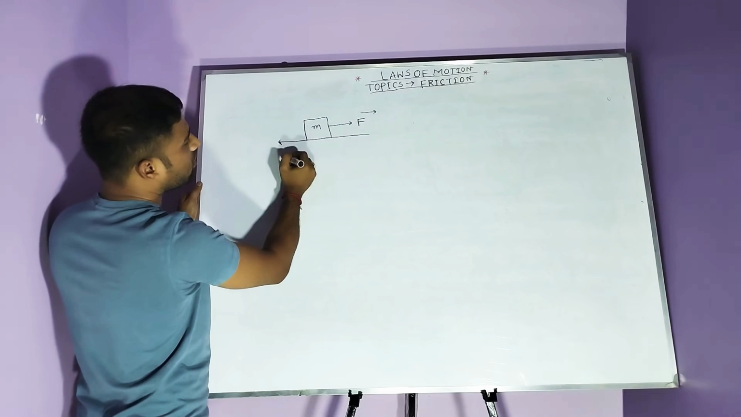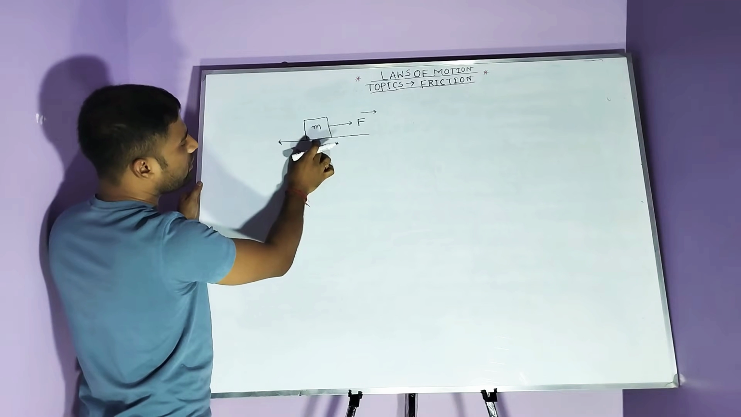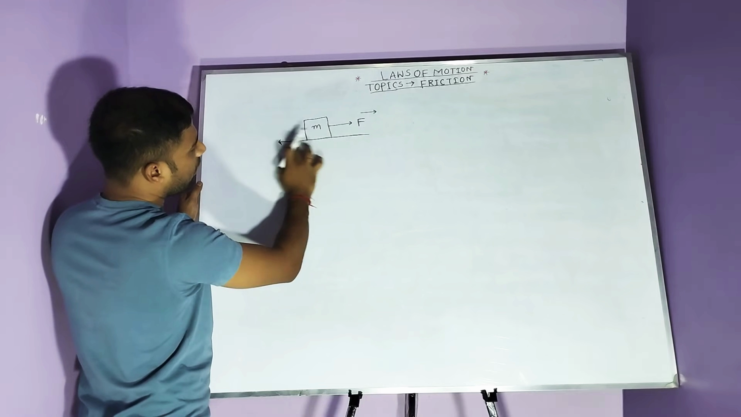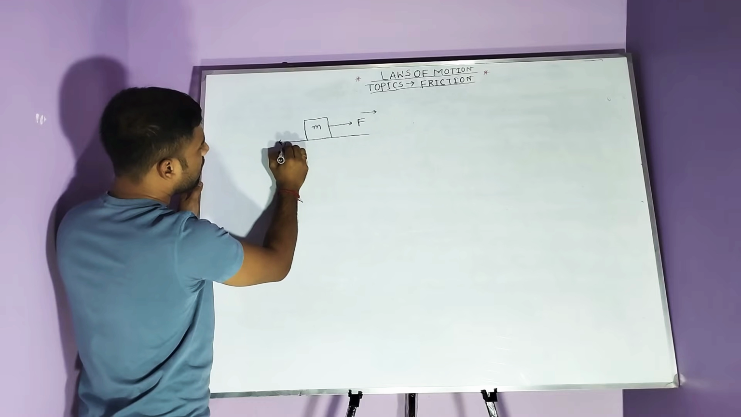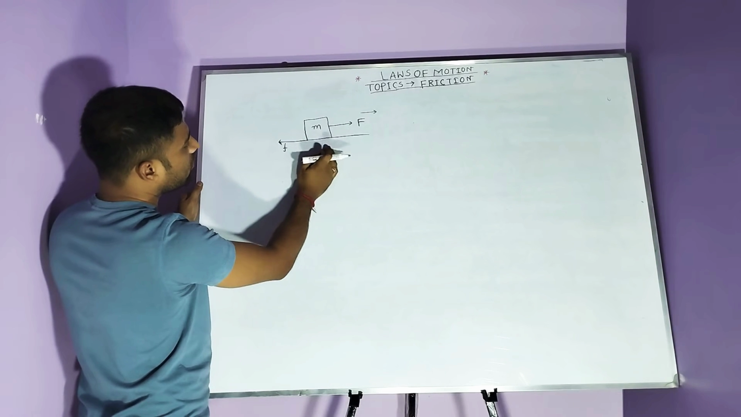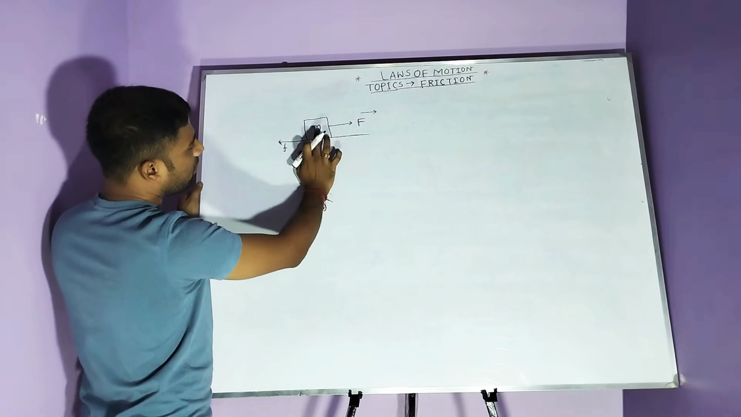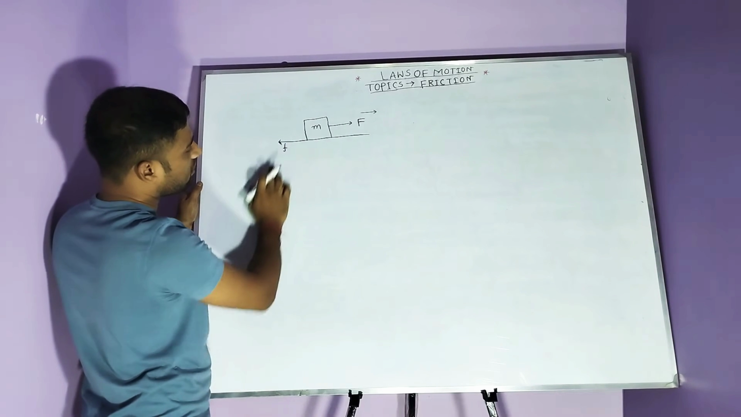the other force is created, that is the friction force. Friction force is always created in between the midpoint of the block and the road or ground. That means friction is always created opposite to the applied force, in between the block and the road. This is the friction force F.